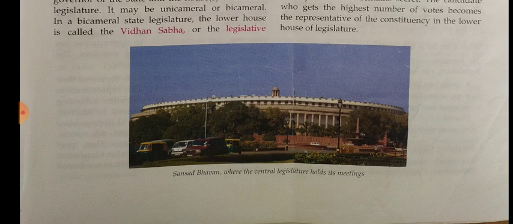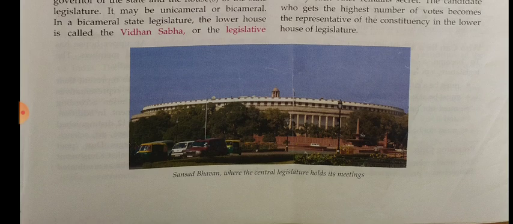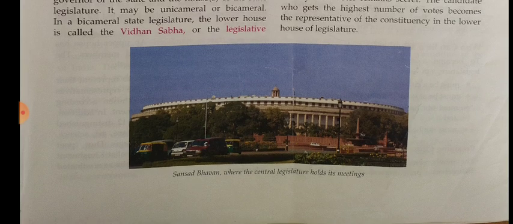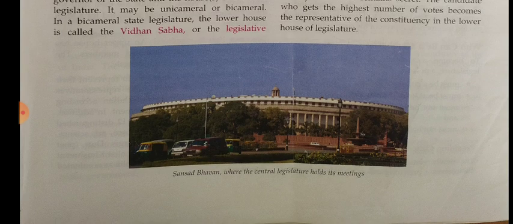Legislative, executive and judiciary. These are the things we discussed in the first paragraph. We have government at two levels, and the government at both these levels has three organs or branches. They are executive, legislature and judiciary. And in the second paragraph we discussed about the bicameral and unicameral system of government.